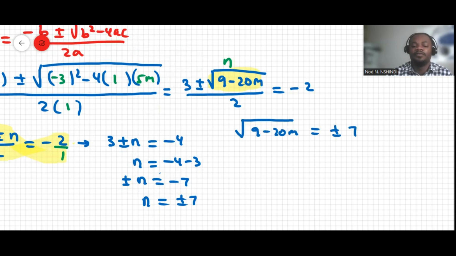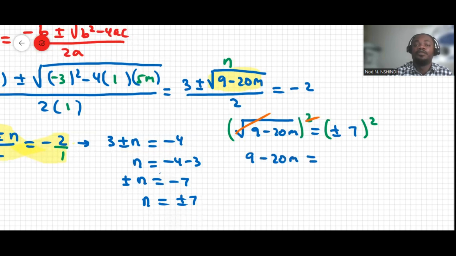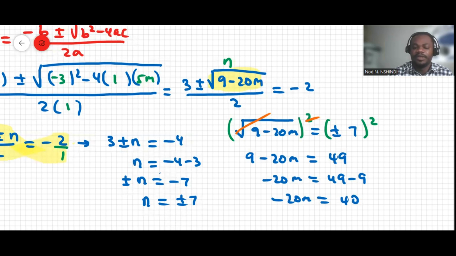Now, if I need to find the value of m, I will raise both sides to the power of 2. The power of 2 will cancel the root, leaving 9 minus 20m. Over here, positive 7 to the power of 2 is 49, and negative 7 to the power of 2 is still 49. I'll move the 9 over: negative 20m equals 49 minus 9. That makes negative 20m equal to 40. And then, dividing both sides by negative 20.